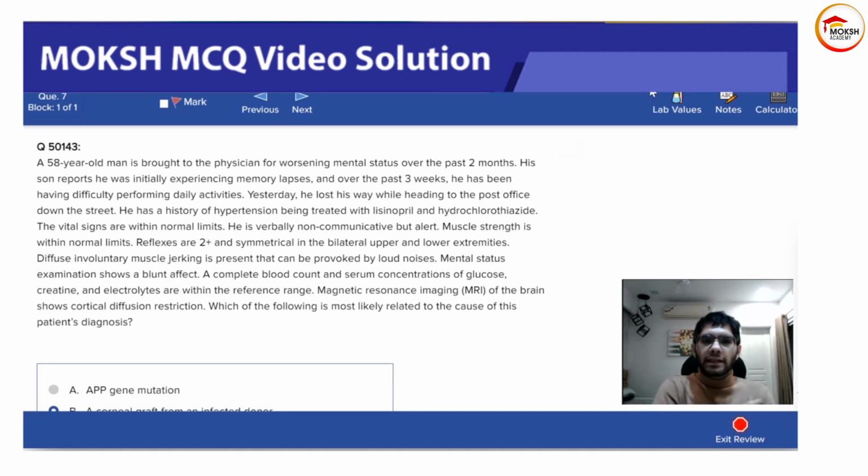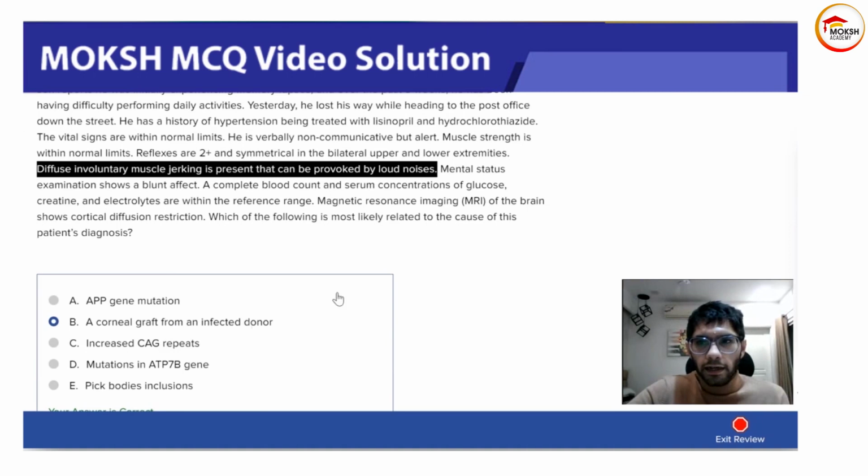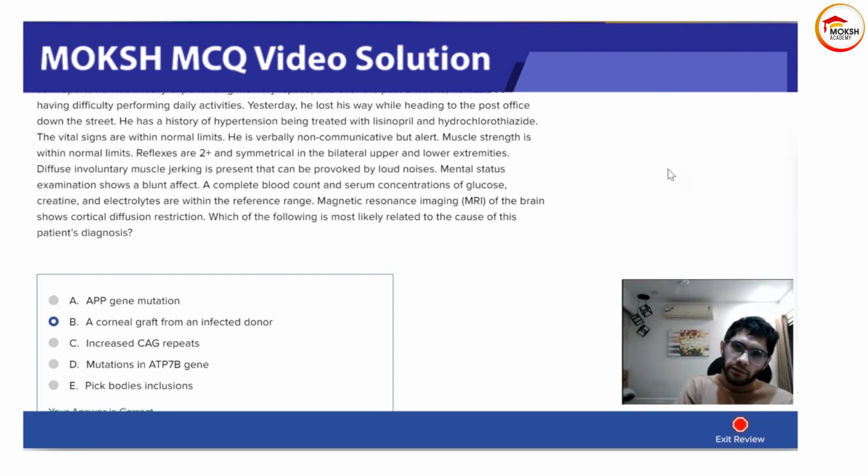Startle myoclonus is the exact sign, that word I was looking for. So you see startle myoclonus only with prion disease. So you just need to know that you can get it from an infected corneal graft. Yeah, it's a prion disease. So you can get it from an infected corneal graft. Basically you get it when you have a transmission via an organic brain tissue.